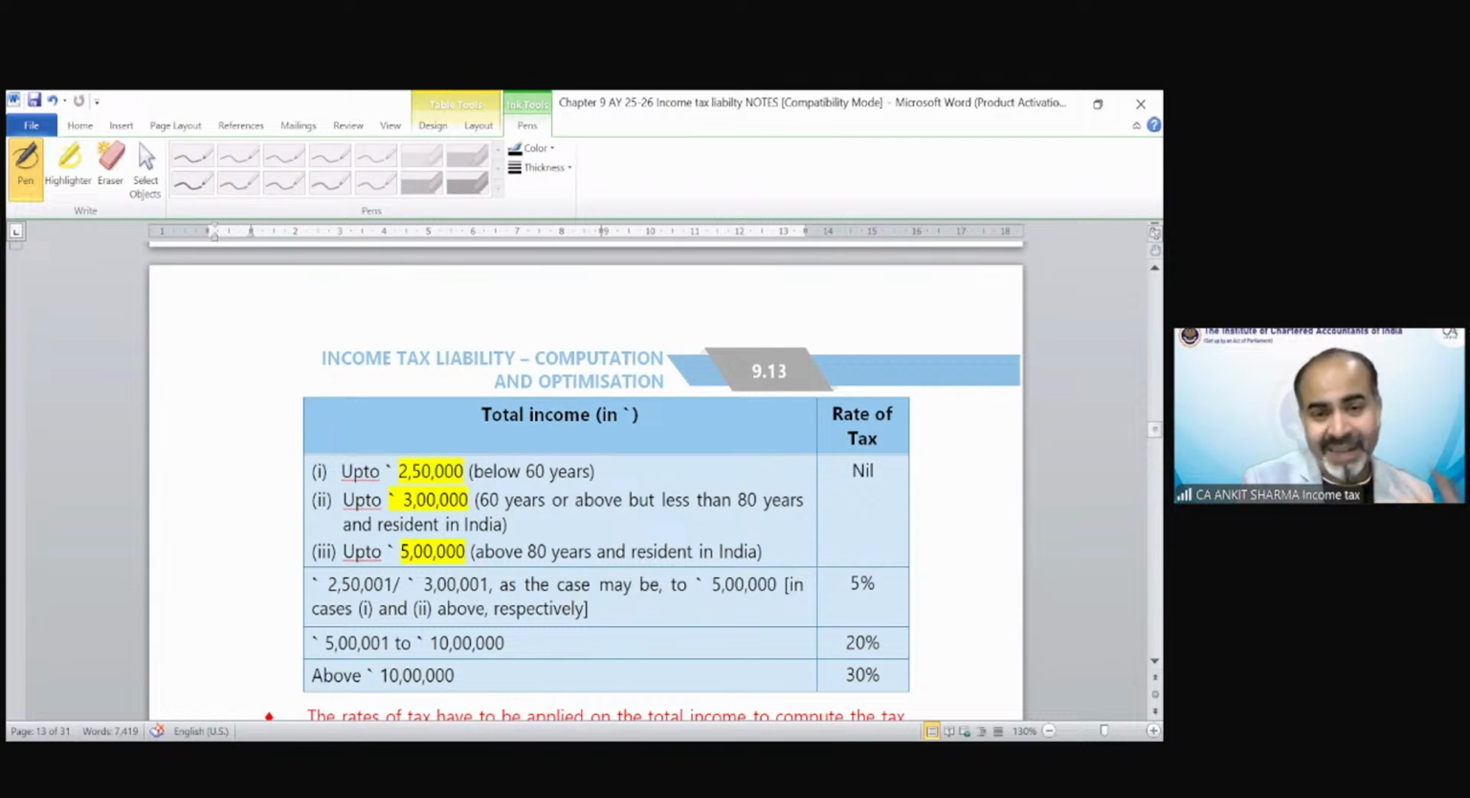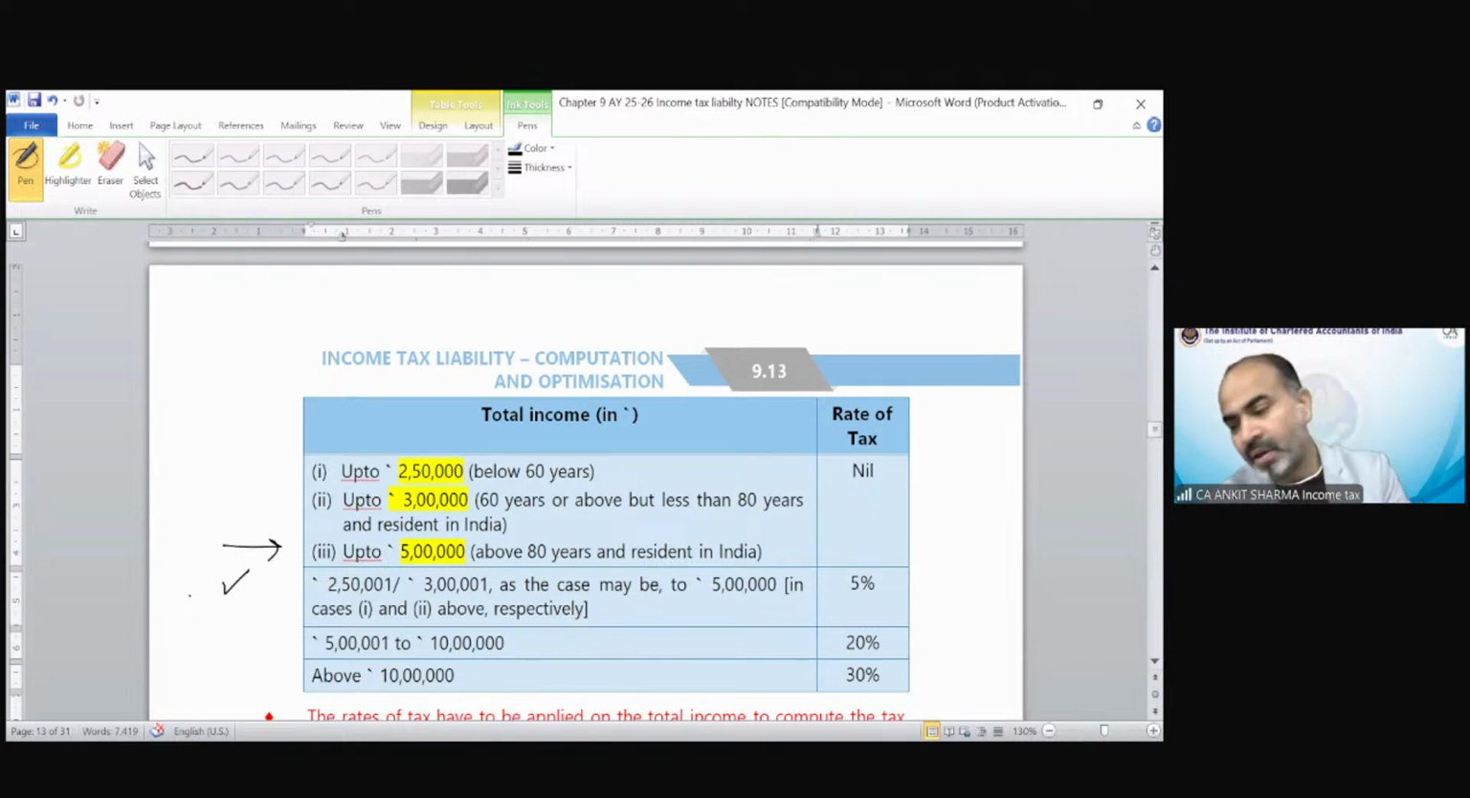If income exceeds your basic exemption limit, then up to 5 lakh, the rate would be 5%. Income exceeding 5 lakh rupees up to 10 lakh, then the rate would be 20%. More than 10 lakh, the rate would be 30%. I have also explained this in detail in chapter number 1 with different kinds of examples.